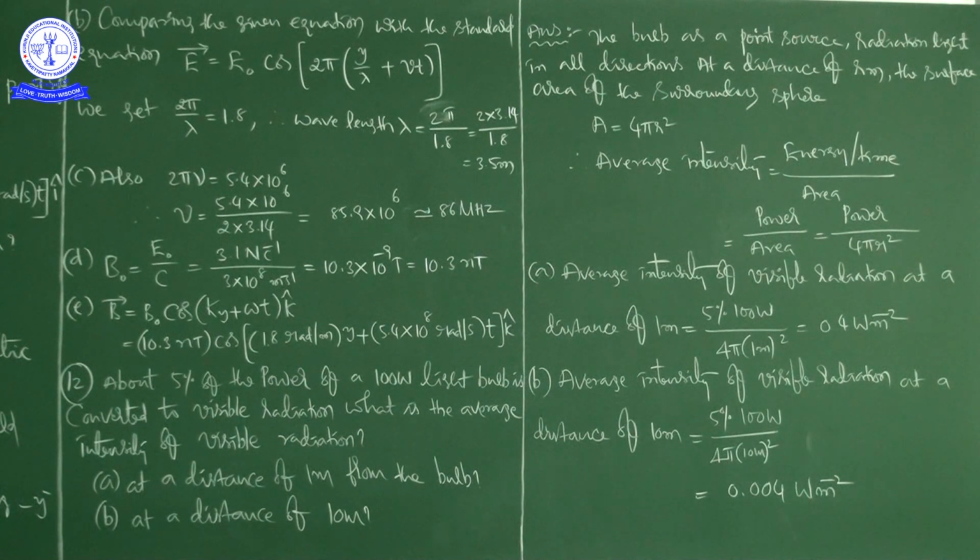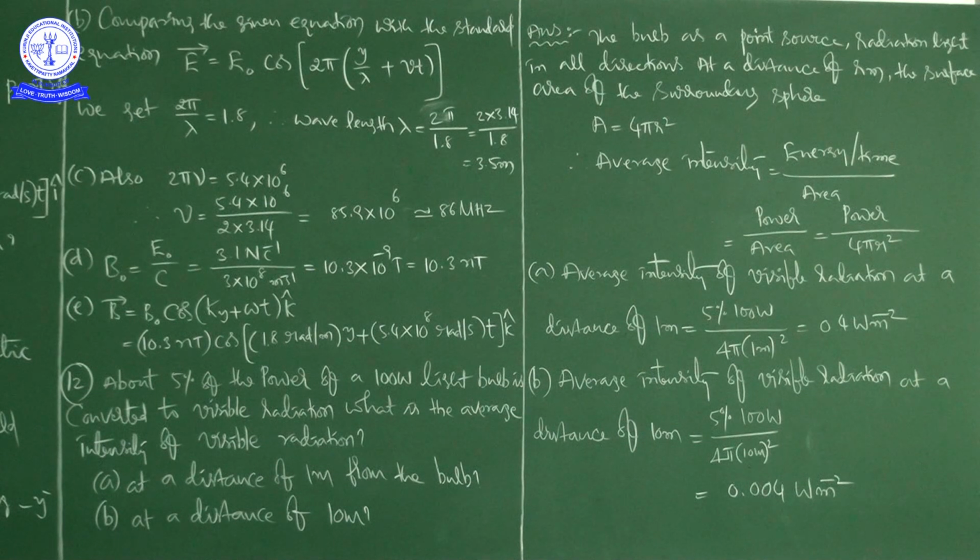So you know propagation constant k is equal to 2 pi by lambda, no? That is equal to 1.8 radian per meter into y plus omega value. Omega value means that is 2 pi nu, no? So it is 5.4 into 10 to the power of 8, that is what they have given. That is radians per second.